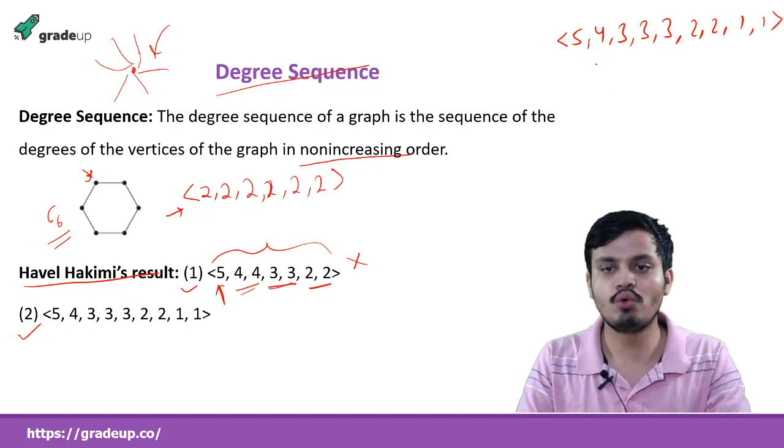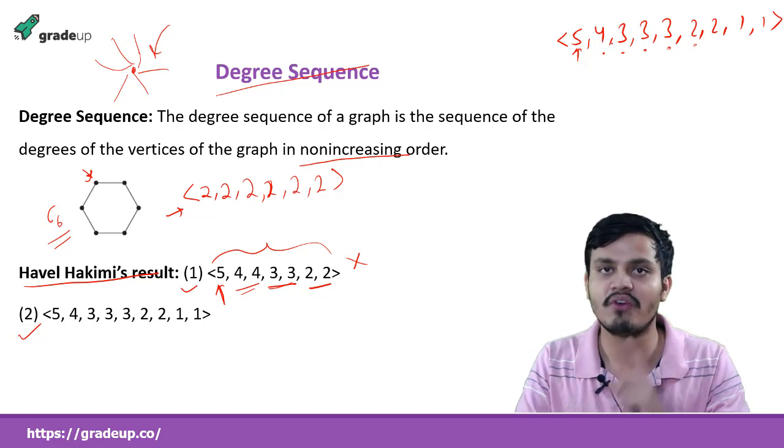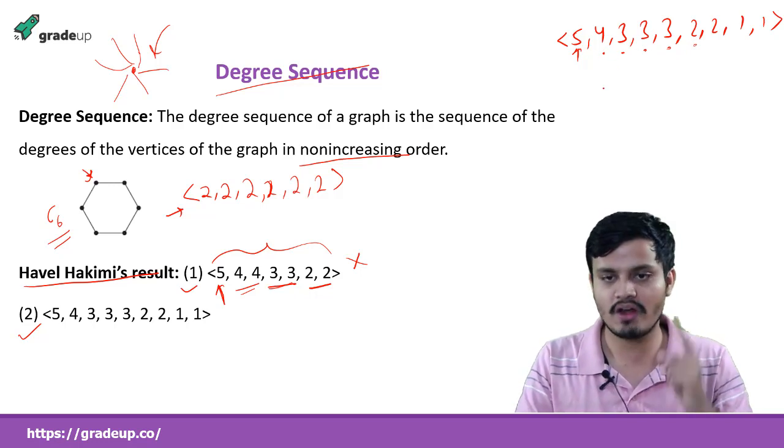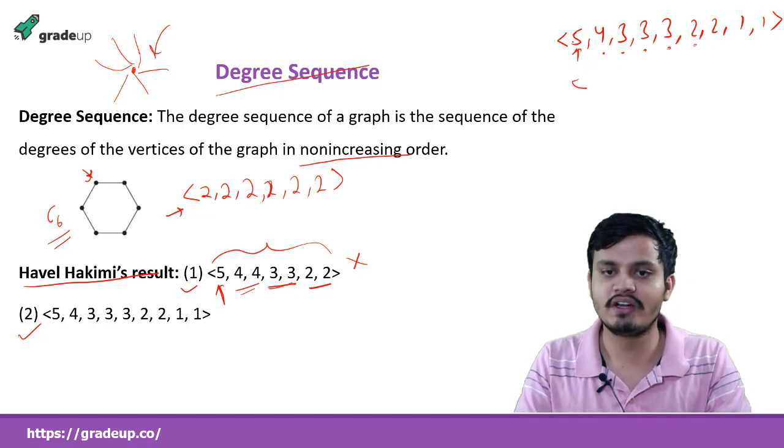Now how to do it? See, the first is 5. So mark 5 points, 1, 2, 3, 4, 5, and decrement all of these by 1, and remove the 5. So it will be 3, 2.